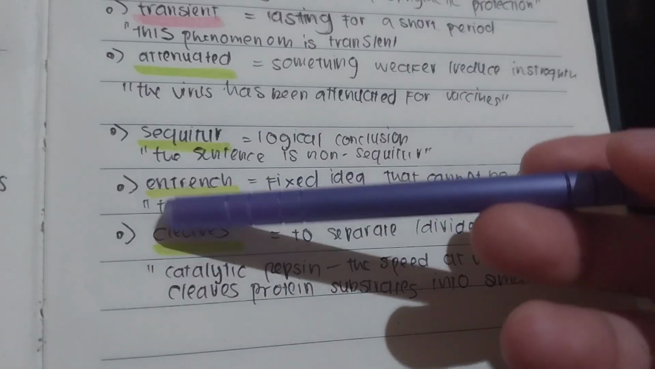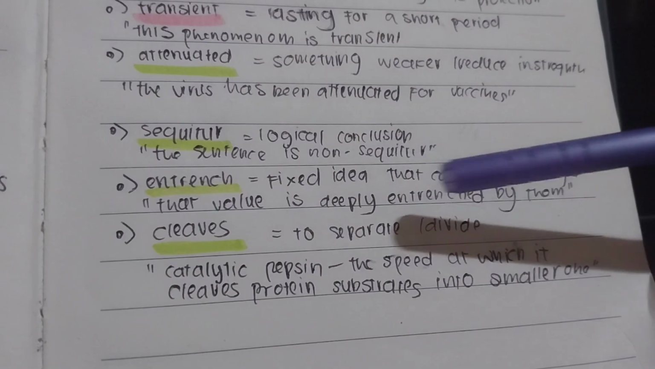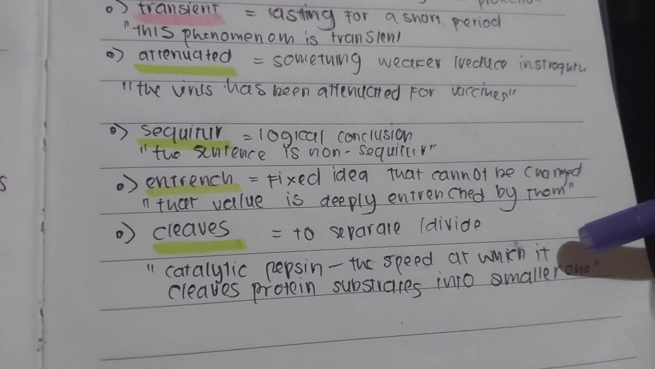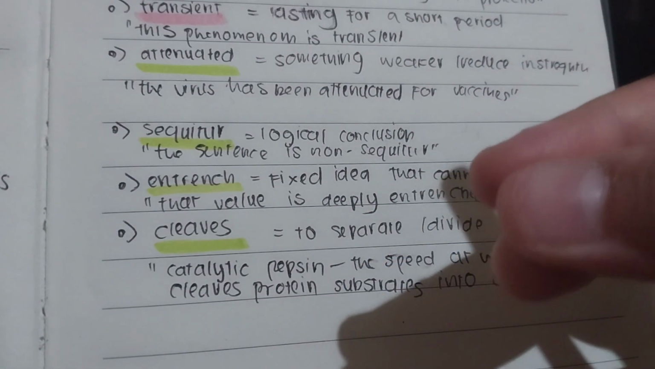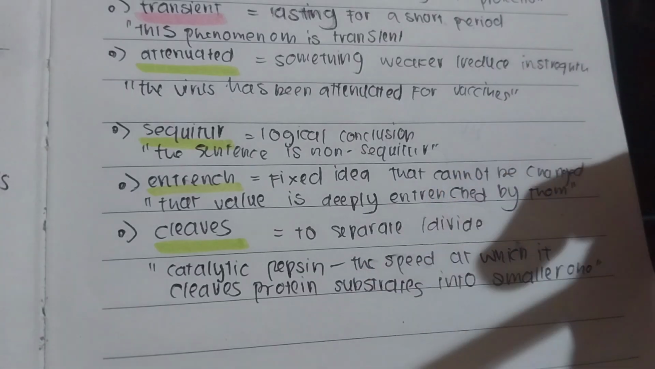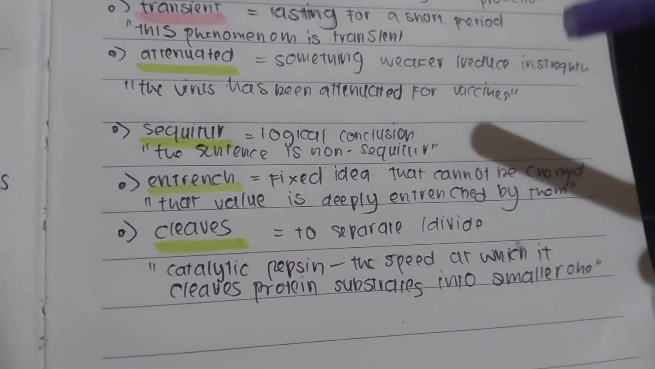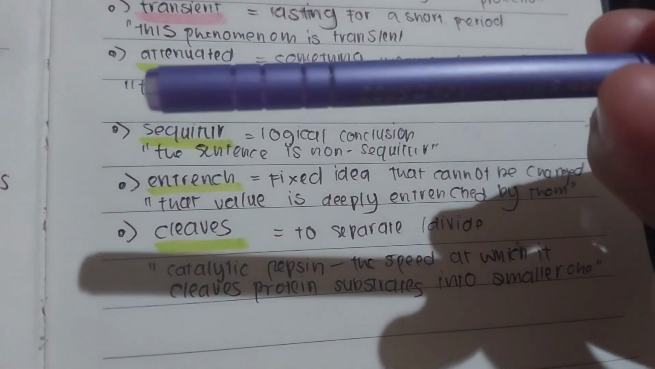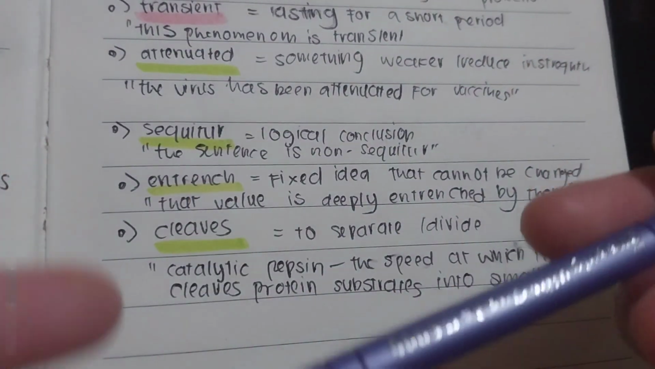Let's continue. We have entrench. Entrench is like a fixed idea that cannot be changed. If you are determined about a specific statement or a specific thing, that means you are deeply entrenched in those values. It's a fixed mindset: okay, I don't want to do this, so I don't want to do this. That is what we call entrench.